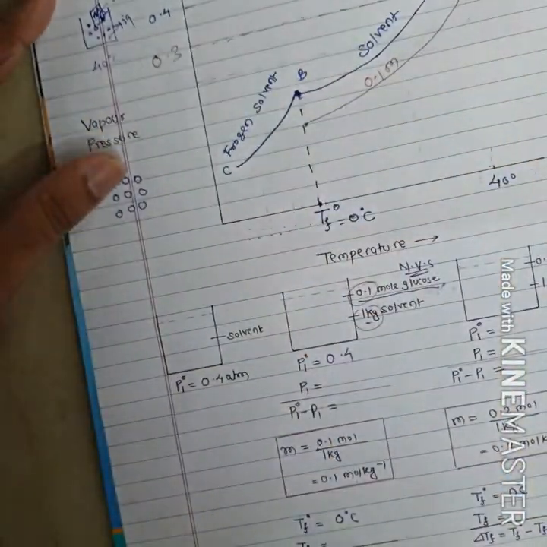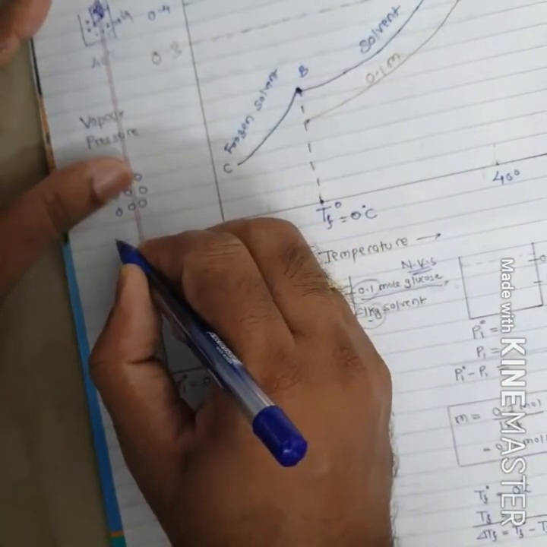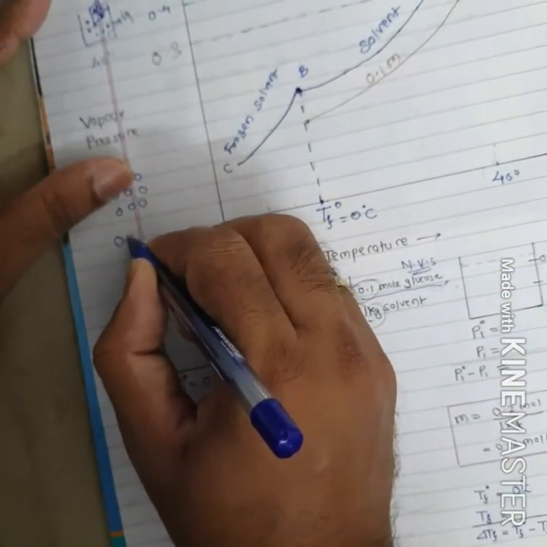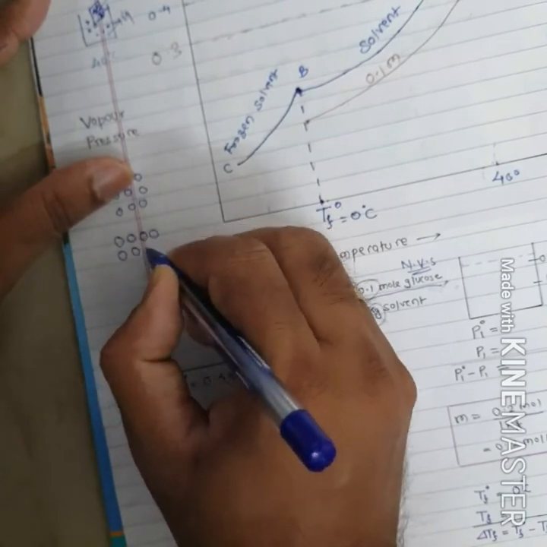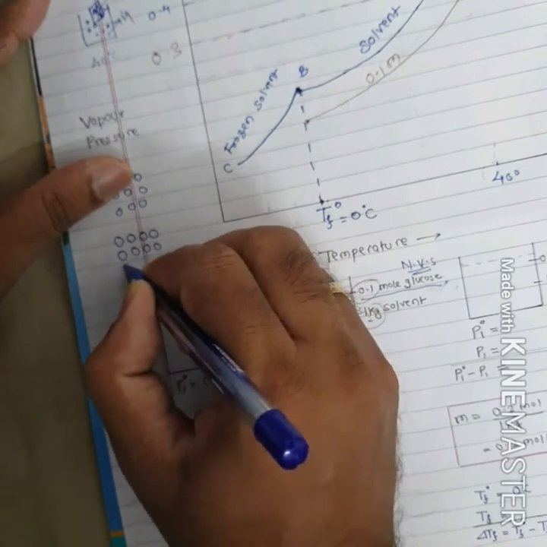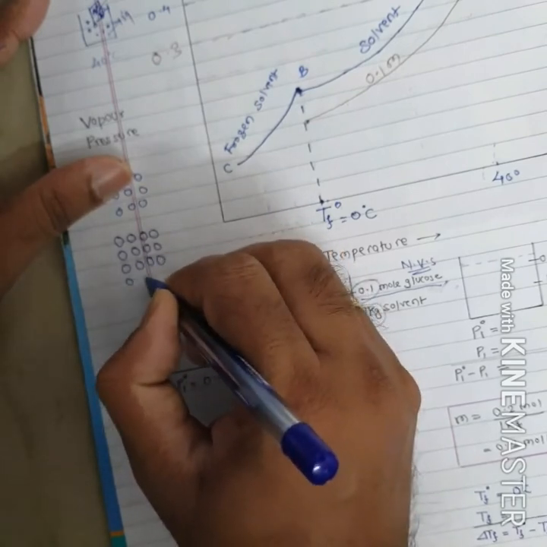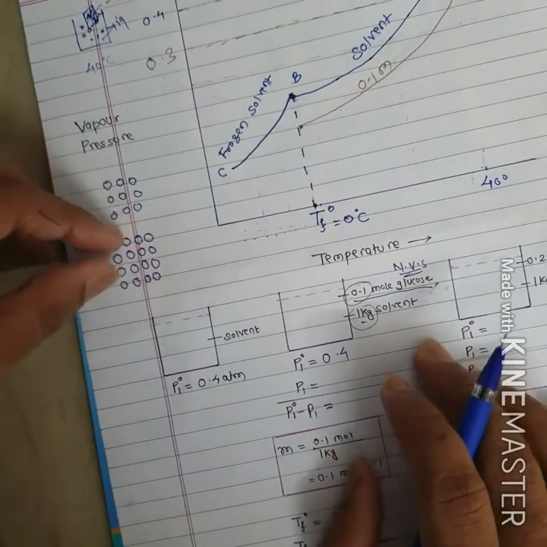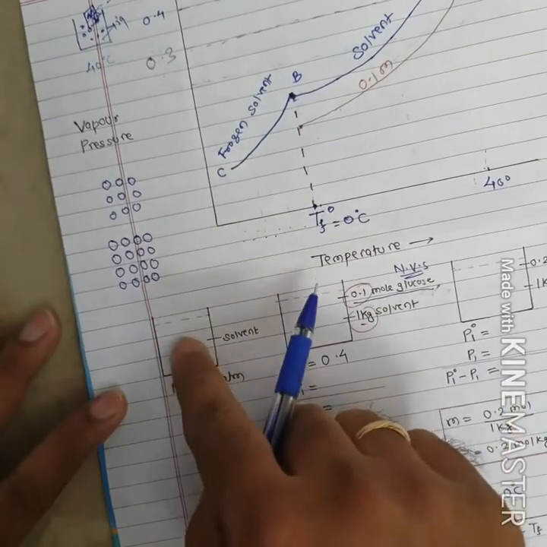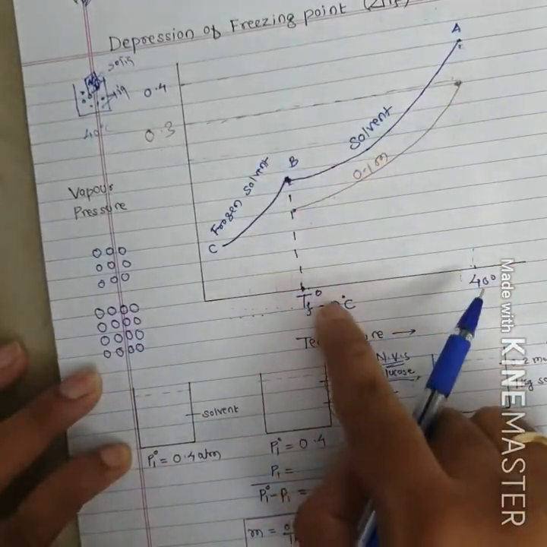The reason is, when water freezes, what actually happens? Water freezes means when liquid water becomes ice, the molecules of H2O get arranged in a definite repeating pattern. They form a crystalline structure, and they attract each other by a comparatively strong force called hydrogen bonding. In the first beaker we took pure water, and pure water starts freezing at 0 degrees Celsius.